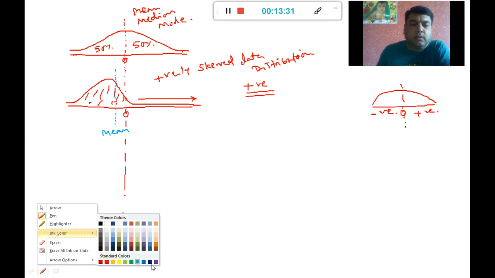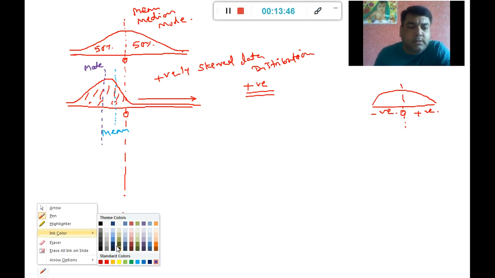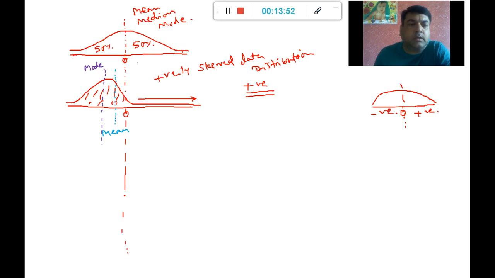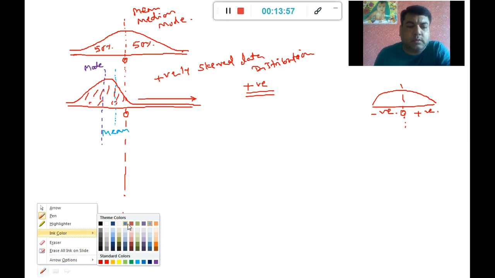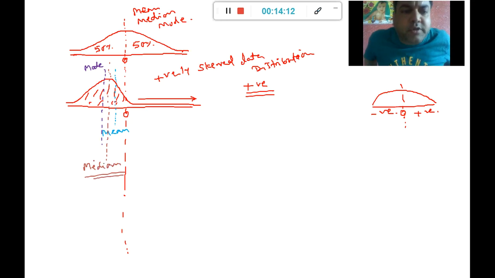Then this is going to be my mode, because this is the peak over here. So mode is going to be this. That is the peak point of the distribution, and my median is going to be this one. So my median will lie between mean and mode. Always, this is going to be the condition when I have a positively skewed data.